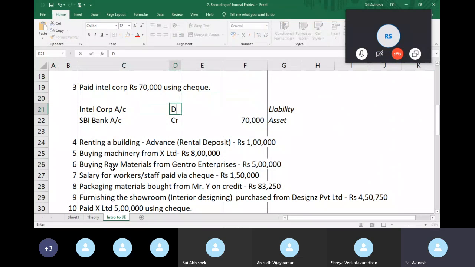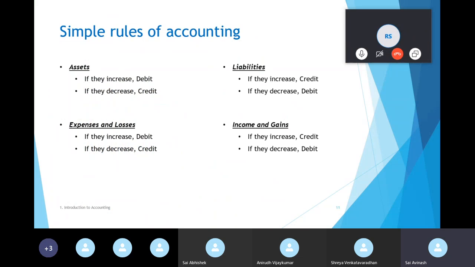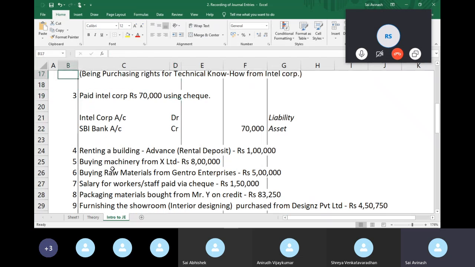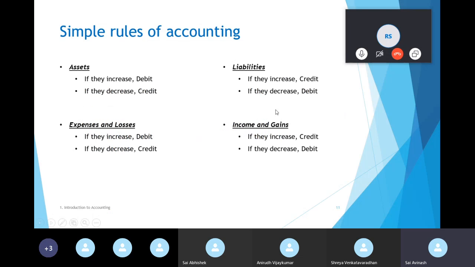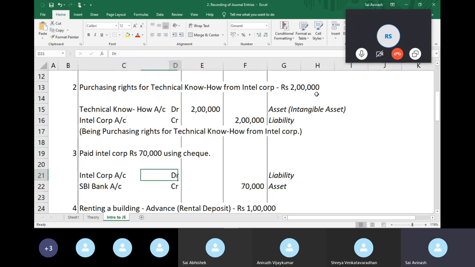And in this case, my liability is debited. Why is it debited? Because my liability is reducing. Intel Corp, initially I had to pay them rupees 2 lakhs, right? Because I purchased technical know-how from them. So after I pay them 70,000 rupees, I won't have to pay them 2 lakhs. I'll have to pay them 1,30,000, which means my liability is reducing. What I owe them is lesser, right? So because the liability reduces, we end up debiting the account. So Intel Corp debit 70,000.